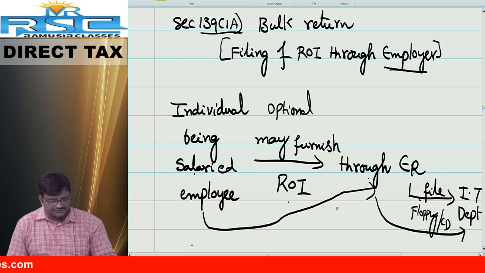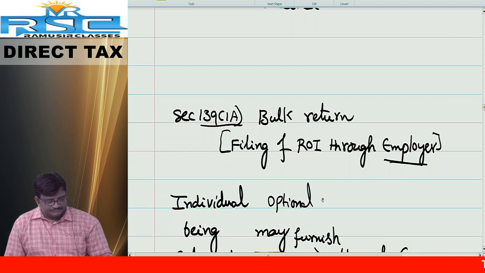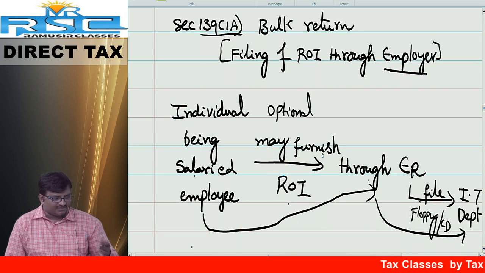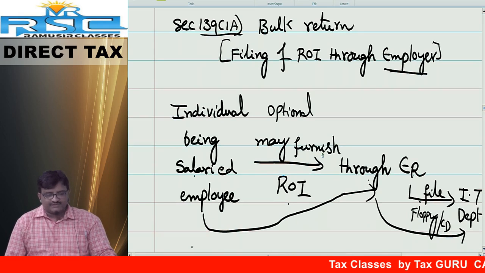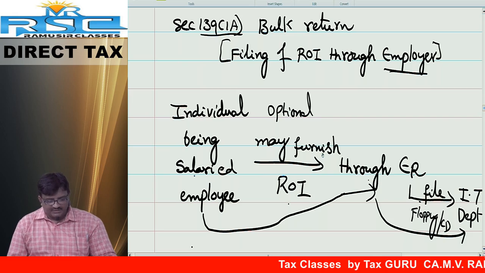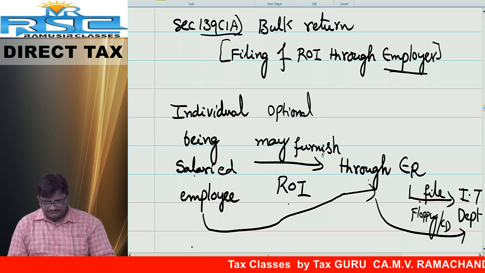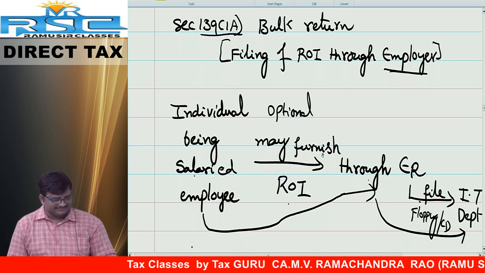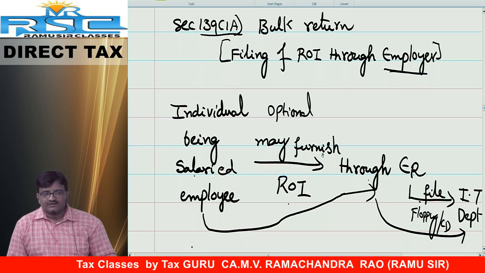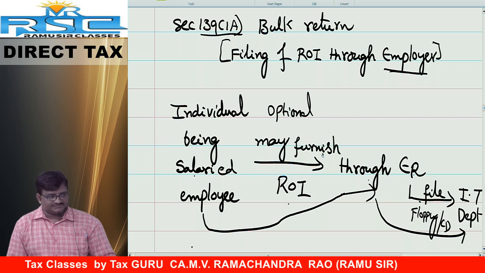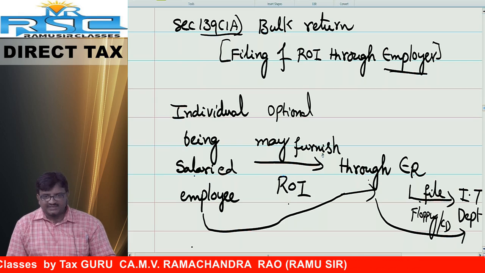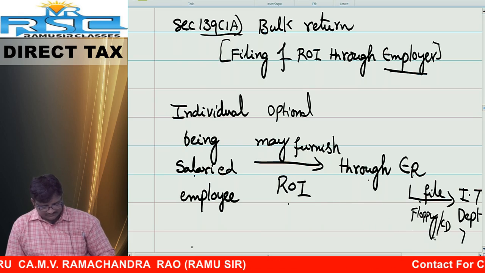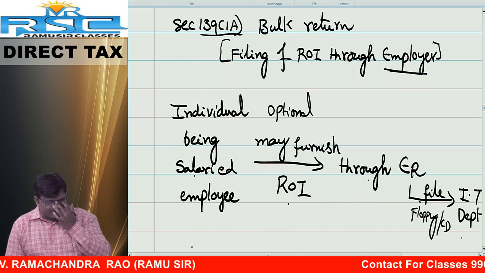Come on, write the running notes. Not landscape, new page, normal regular running notes. 139 subsection 1a, bulk return. Bulk return or filing of return through employer.